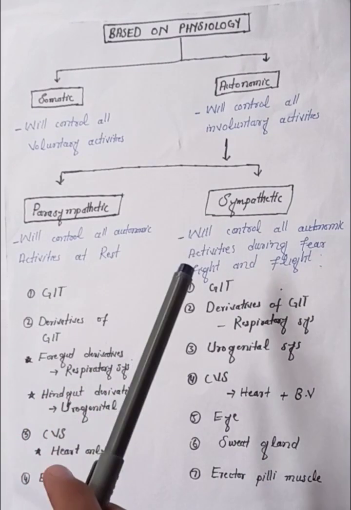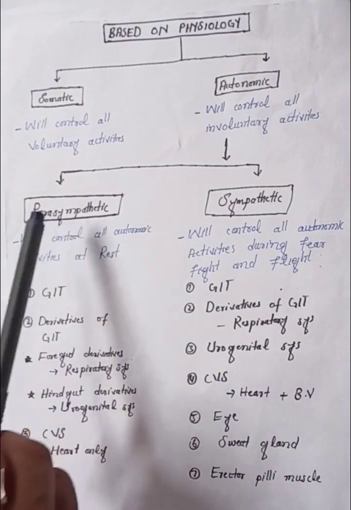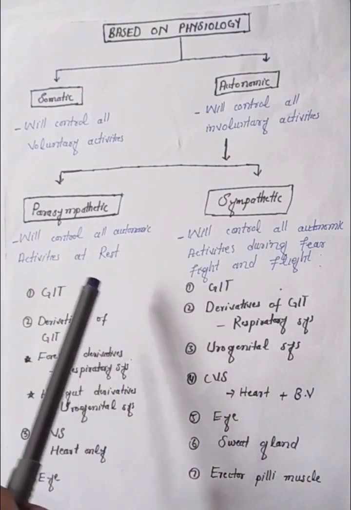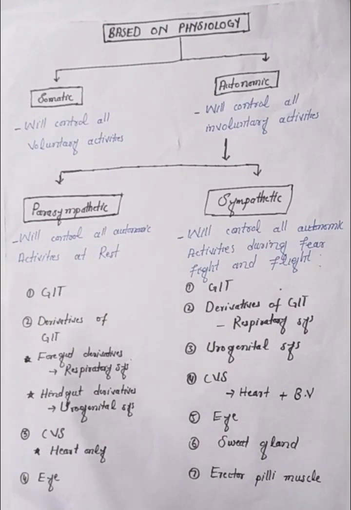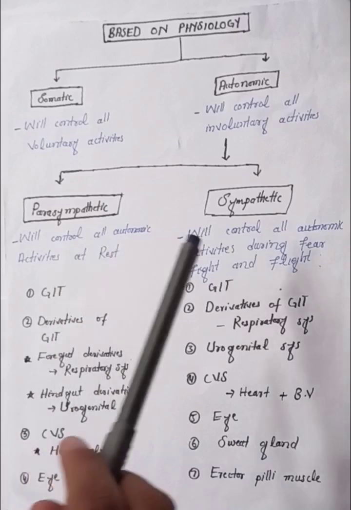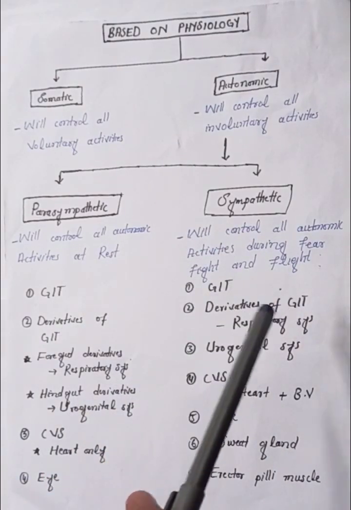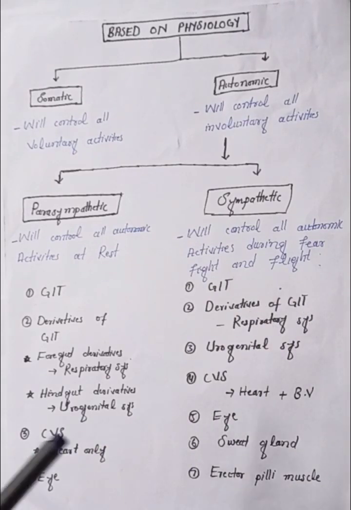The autonomic nervous system is divided further into two types: parasympathetic nervous system and sympathetic nervous system. The parasympathetic nervous system controls all autonomic activity at rest and digest, and the sympathetic nervous system controls all autonomic activities during fear, flight, fight and emergency state.